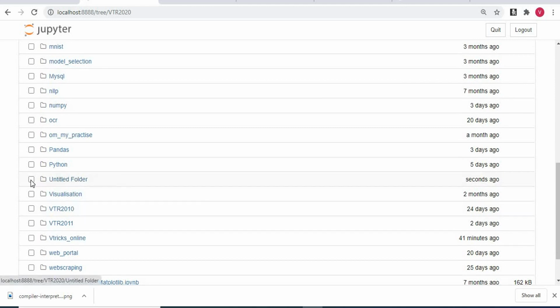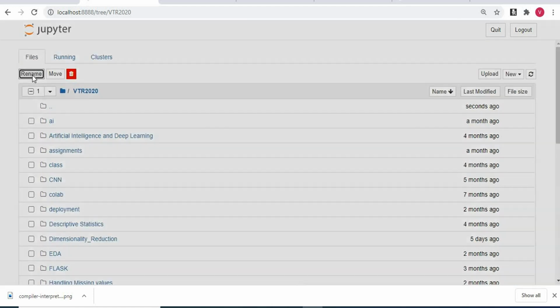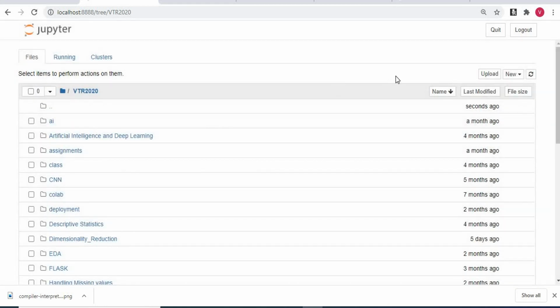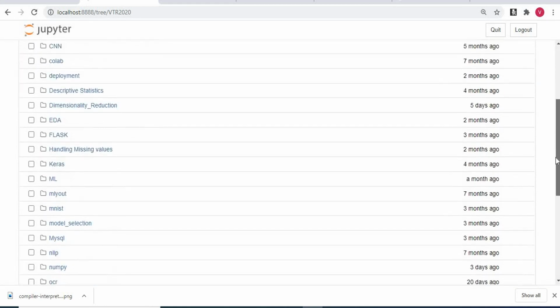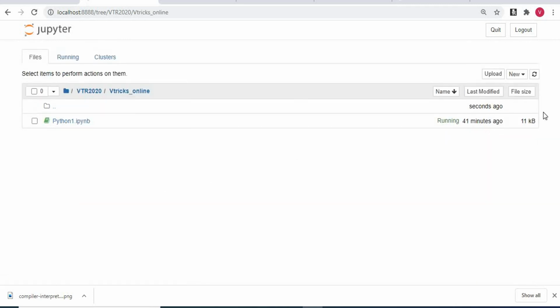Now you can click it and rename it at the top, and you can say something like sample. The folder name got created and you can go inside the folder and start creating a new file. I have created a folder by name VTX online. I will go inside and I'll be creating a new file.